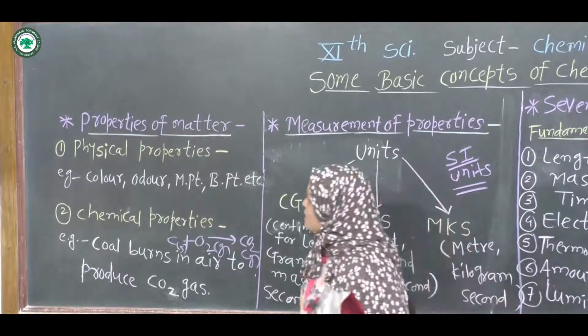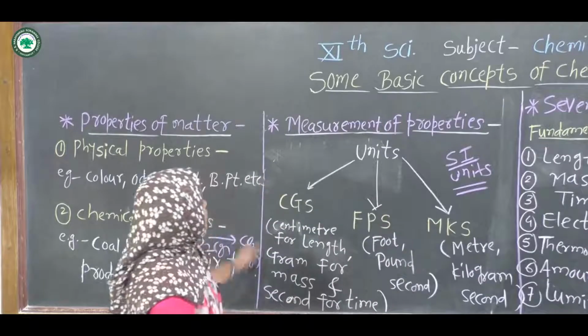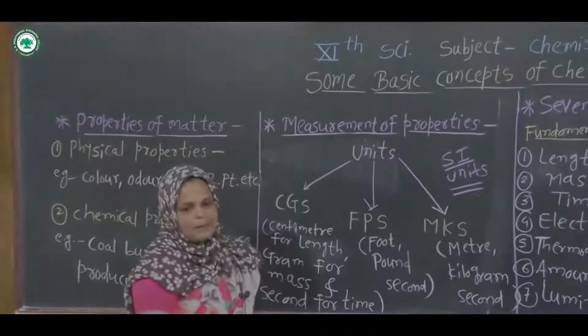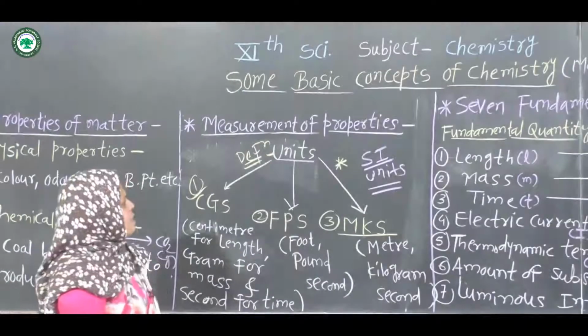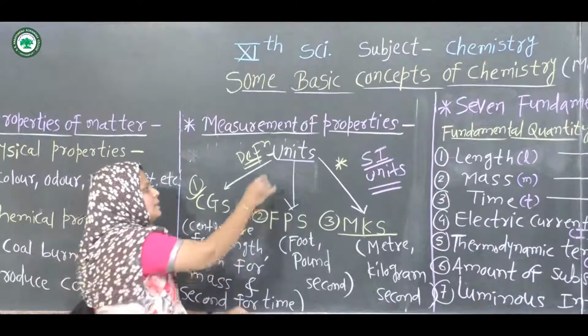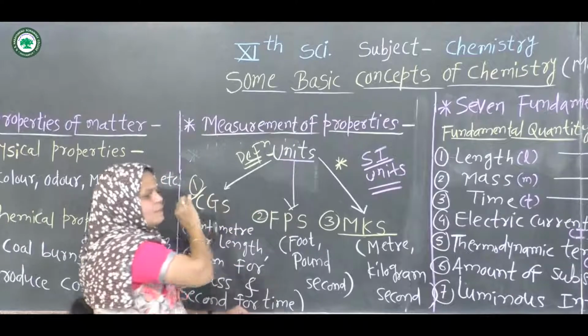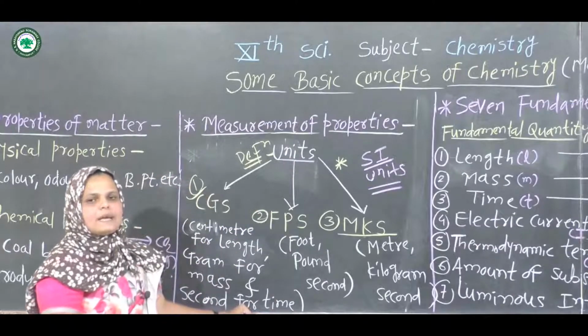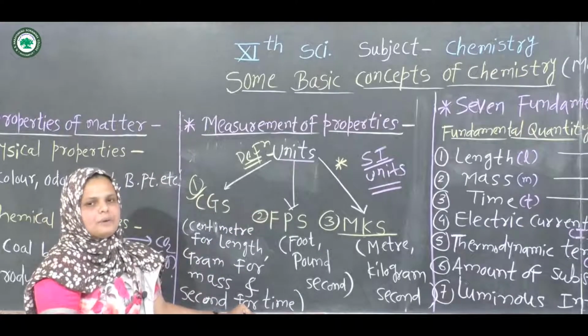Then the next point is the measurement of properties. The properties of matter are measured by units. Firstly, what is the definition of units?